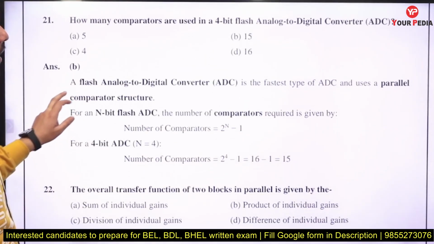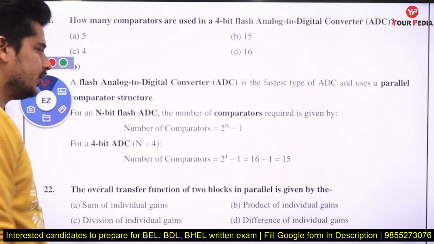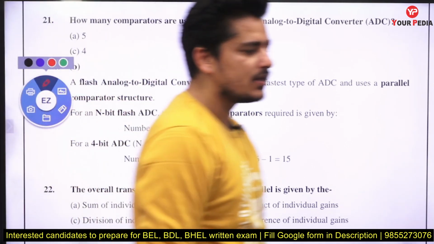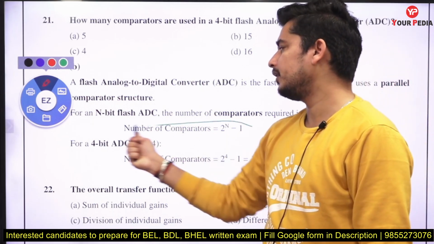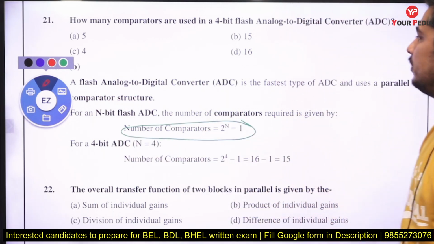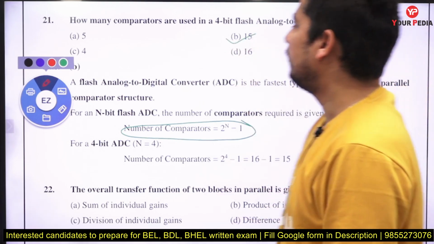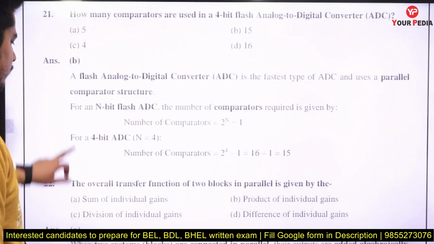How many comparators are used in a 4-bit flash type analog to digital converter? In a flash type analog to digital converter, the number of comparators required is 2 raised to power n minus 1. So if we have 4 bits, it means we require 15 comparators here. That is a direct formula based question from A to D converters.